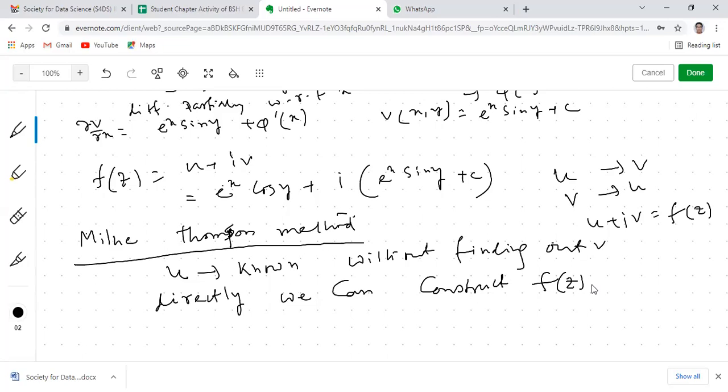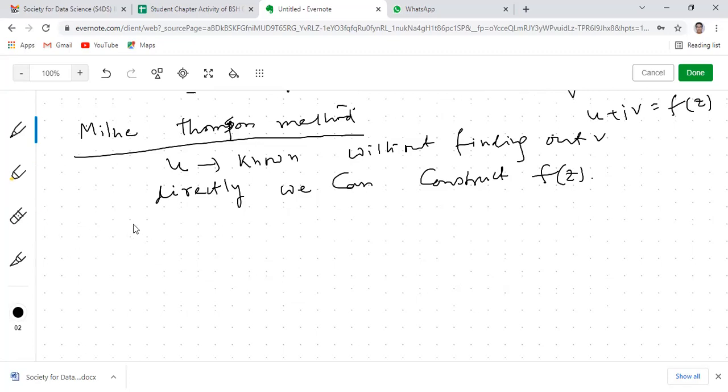So that is the importance of this third method. In the previous two methods, what have we done? If u is known, we first found its harmonic conjugate v, or if v is known, we first found the harmonic conjugate u. Then we combined them in the form u plus i v in order to construct the analytic function. In the Milne-Thomson method, if u is known, without finding v, directly we can construct the function f z in terms of z. No x y terms will be present, there will be only a function of z. That means the only variable will be z. So how can we do so? Let me discuss the method.